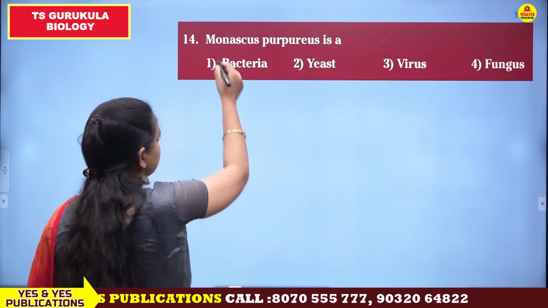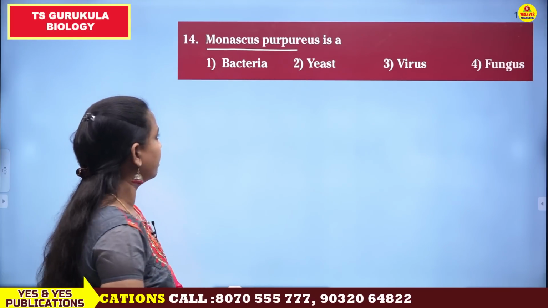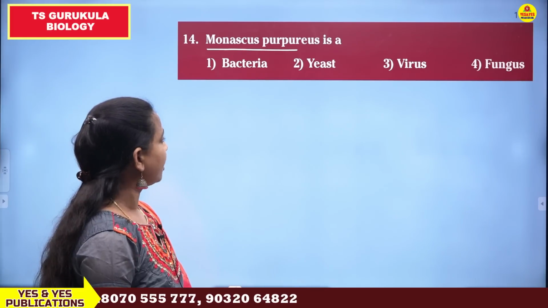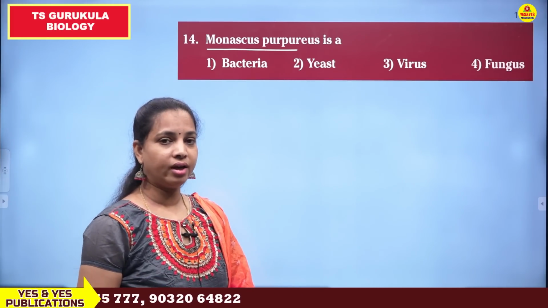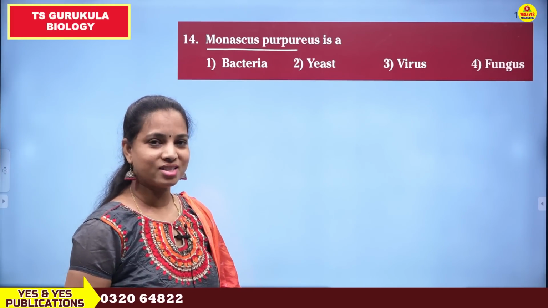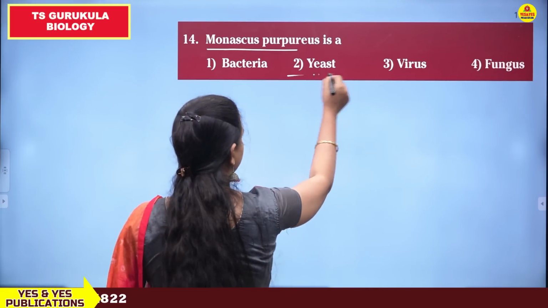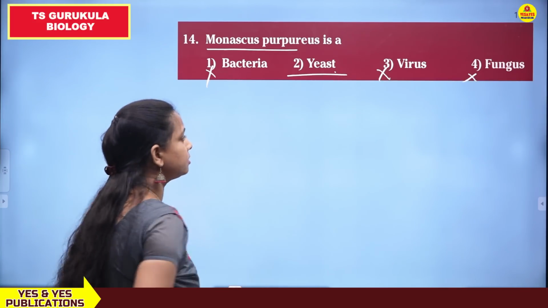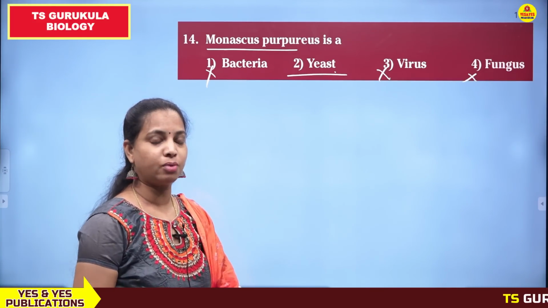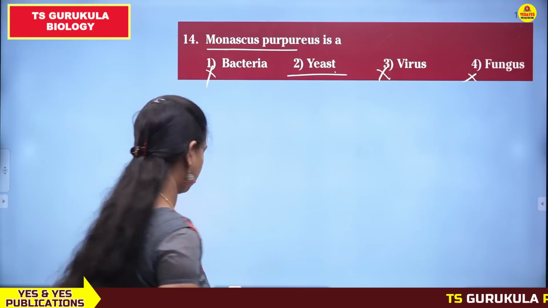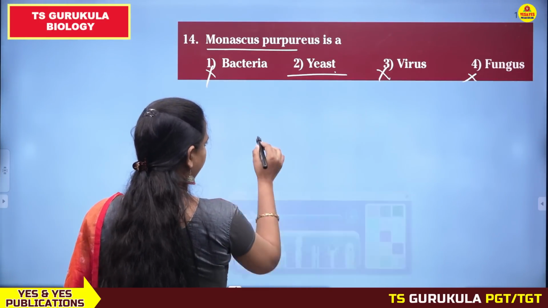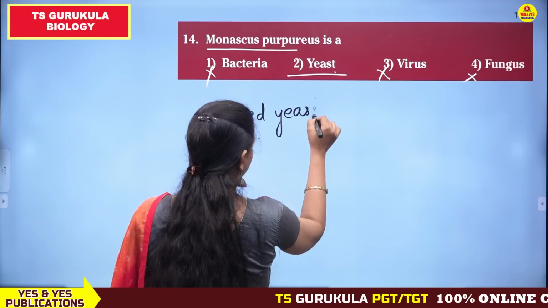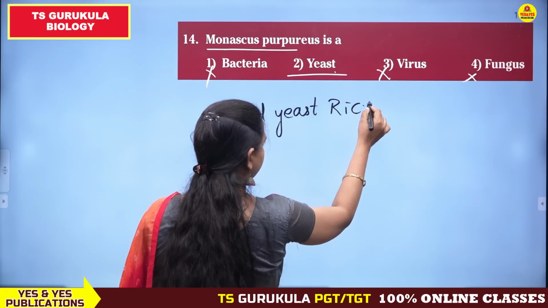Monascus purpureus. Monascus purpureus is a, options are bacteria, yeast, virus and fungus. Among the given options, Monascus purpureus we also call red yeast. So Monascus purpureus is a yeast, it is not bacteria or virus or fungus. What are the other uses of this Monascus purpureus? It is used in the production of red yeast rice.